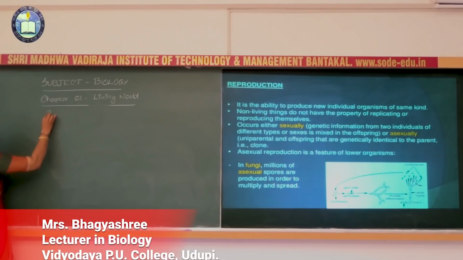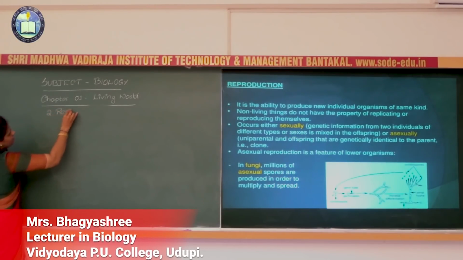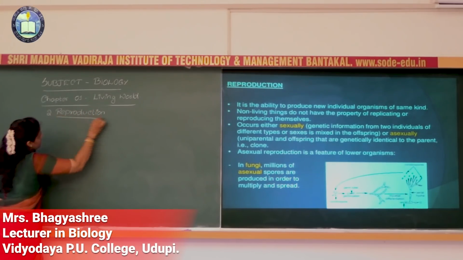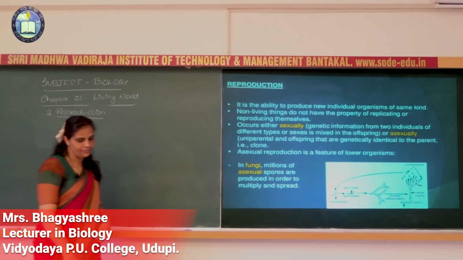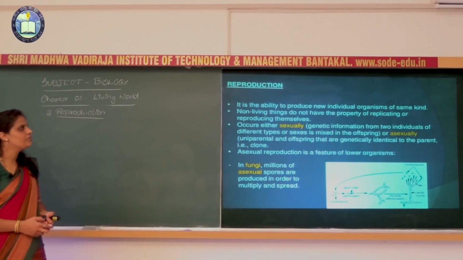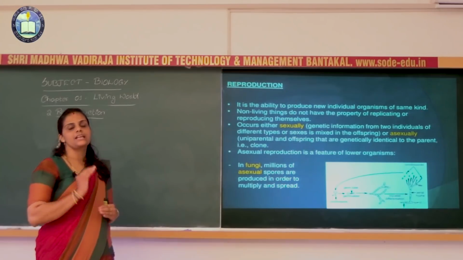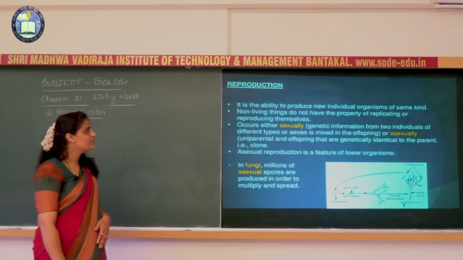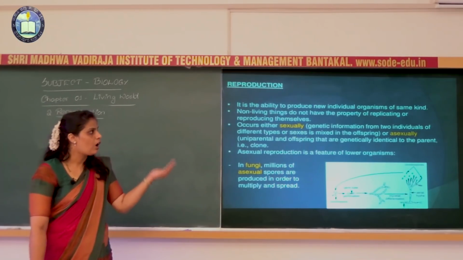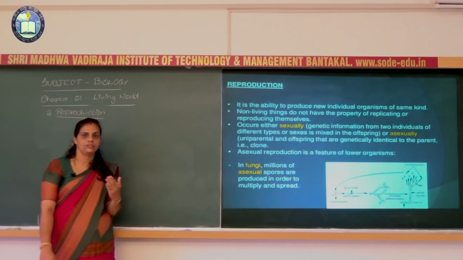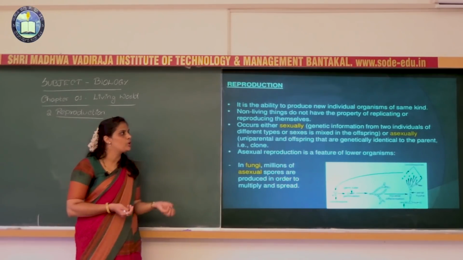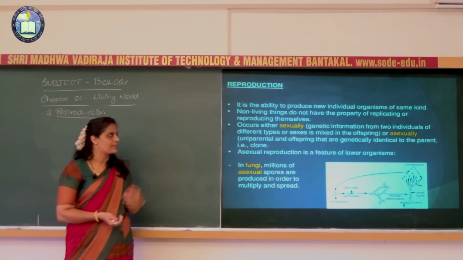The second characteristic of living organisms is reproduction. The word reproduction, santanutpatti, what is that? It is the ability to produce new individuals of the same kind. To continue the progeny, the organism will produce the same kind of new organism.